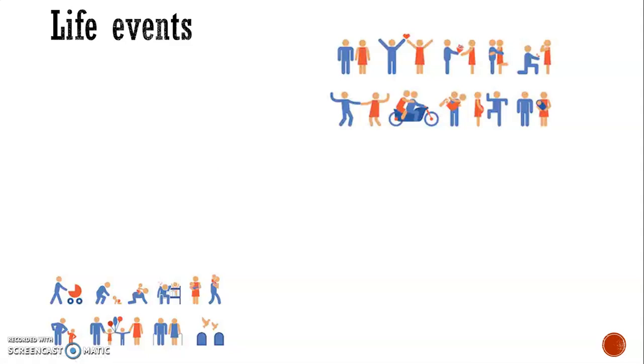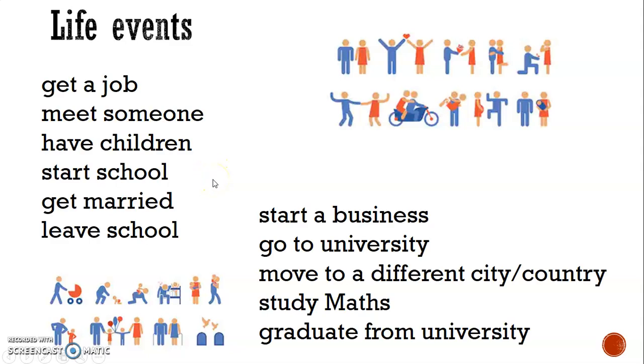Life events vocabulary. So things that happen all the way through our lives. Here are the words that came in the book. You get a job. You meet someone. You have children. Start school. Get married. Leave school. I don't think these are in the order. Start a business. Notice the spelling of business.